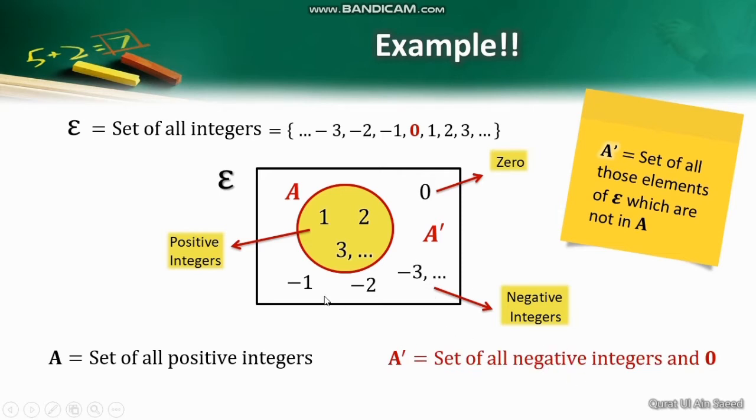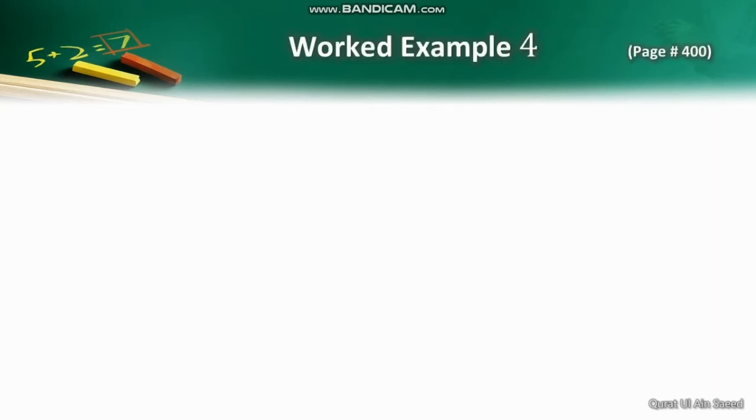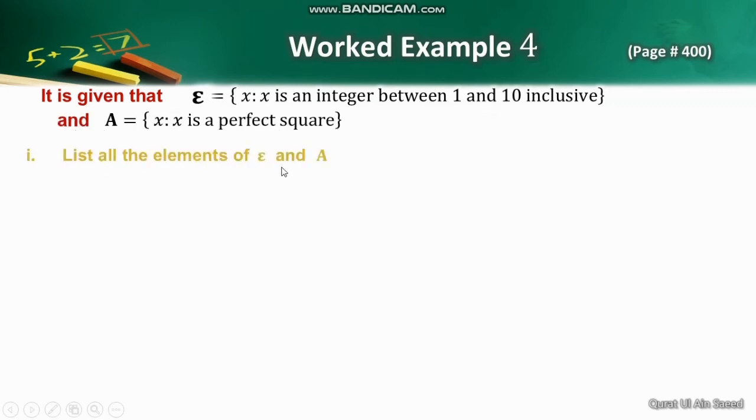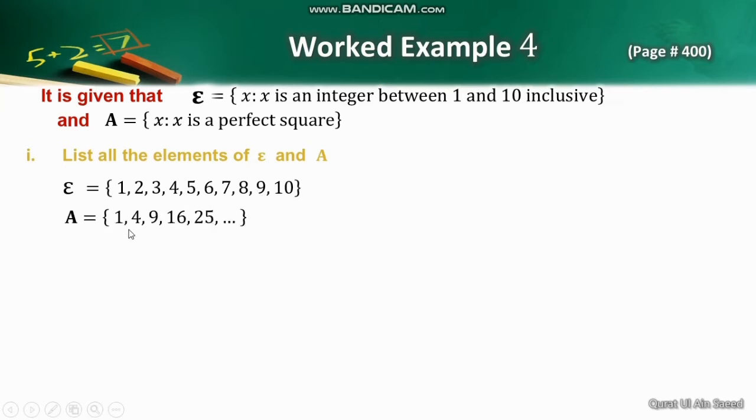Now let's solve worked example number 4. It is given that epsilon is the set of all x such that x is an integer between 1 and 10 inclusive, and A is the set of all x such that x is a perfect square. Here the first task is to list all the elements of epsilon and A. Clearly in the set epsilon, 1 and 10 are inclusive. So 1 and 10 will be included while listing the elements of epsilon. And A will be the set of all perfect squares 1, 4, 9, 16, 25 and so on.